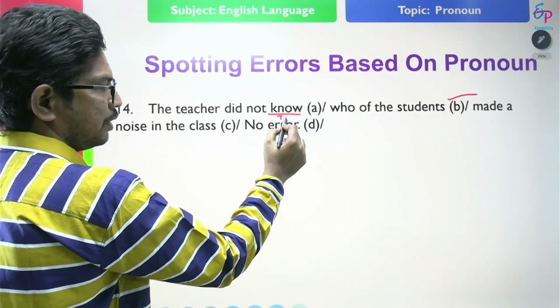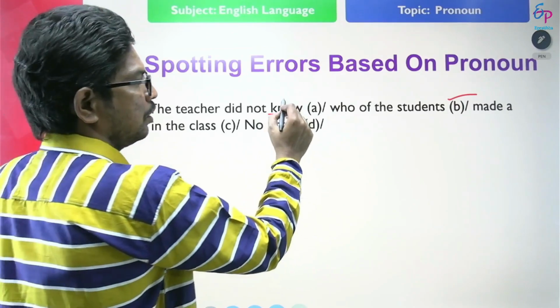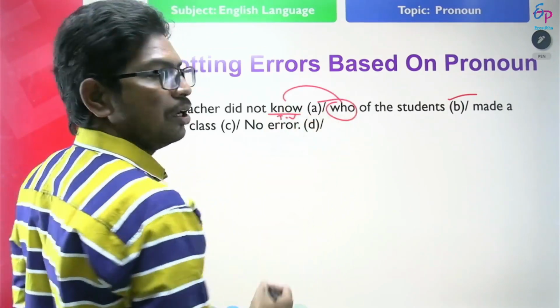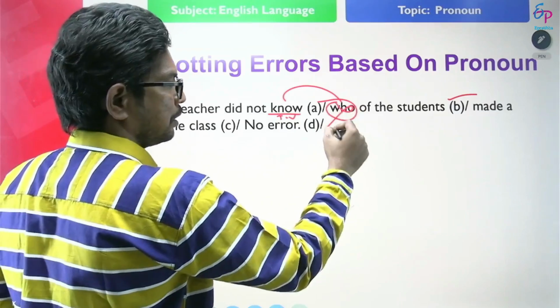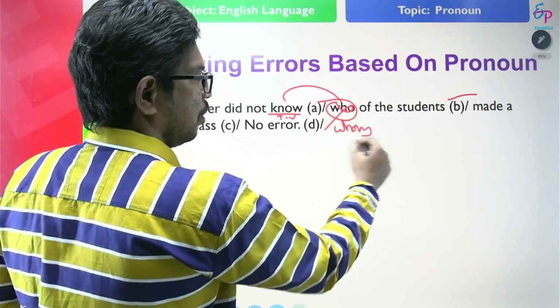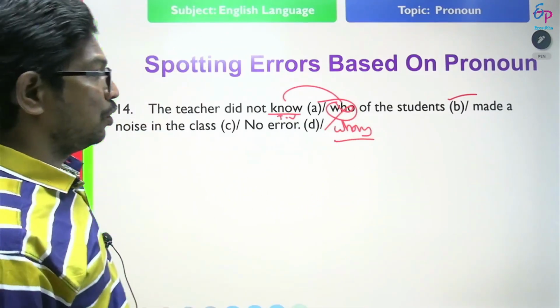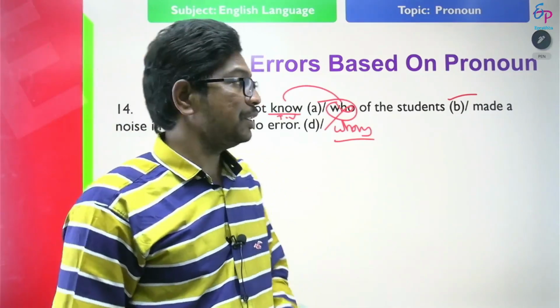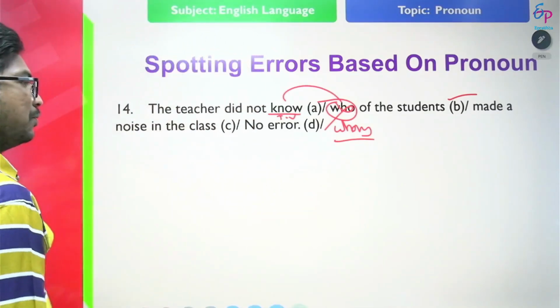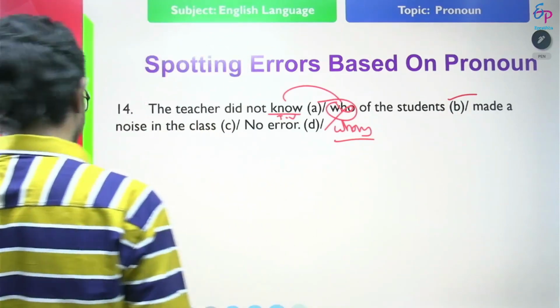What is know? It is a verb, transitive verb. I require object here. What is that object? Who cannot be used as the object. Who is always the subject. What is the object? Whom is the object. The teacher did not know whom of the students made a noise in the class. Where is the error? Error is at B.